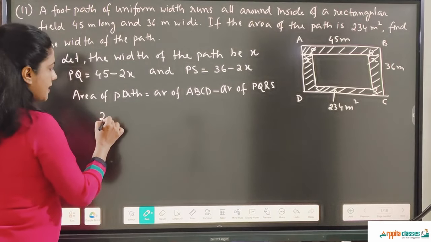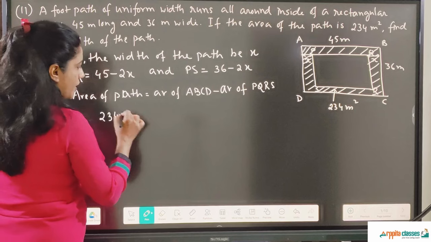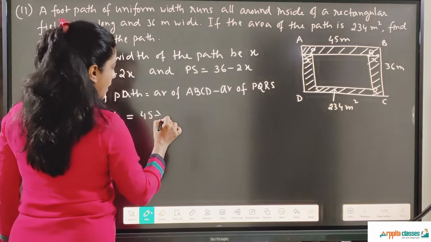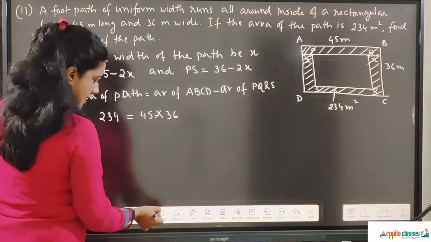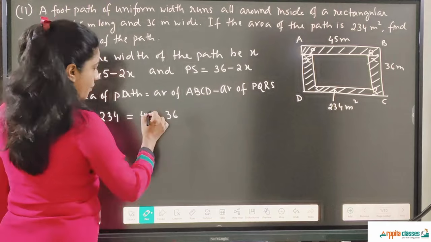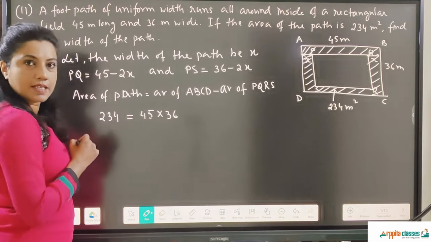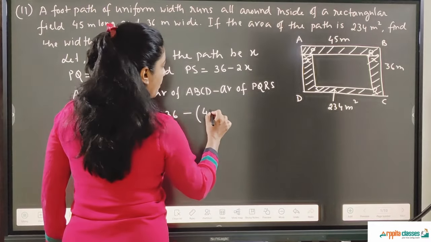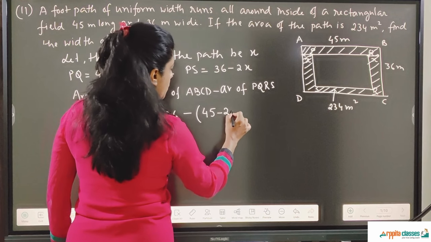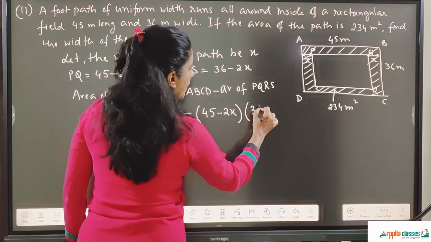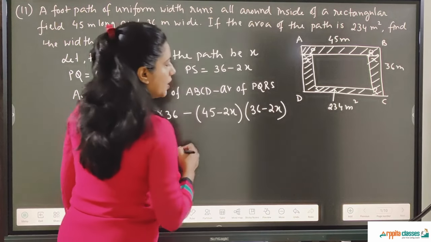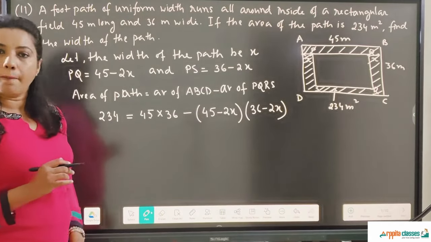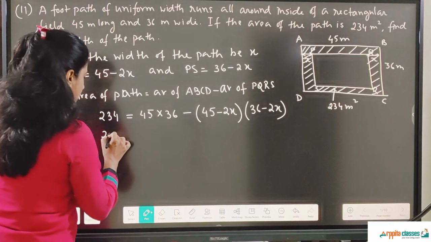Now area of the path is given to us, 234 is equal to the area of the outer rectangle, 45 into 36, minus the area of PQRS, which is 45 minus 2x into 36 minus 2x. So when we solve it, we get the value of x, which is nothing but the width of the path. Okay, so let us solve this.